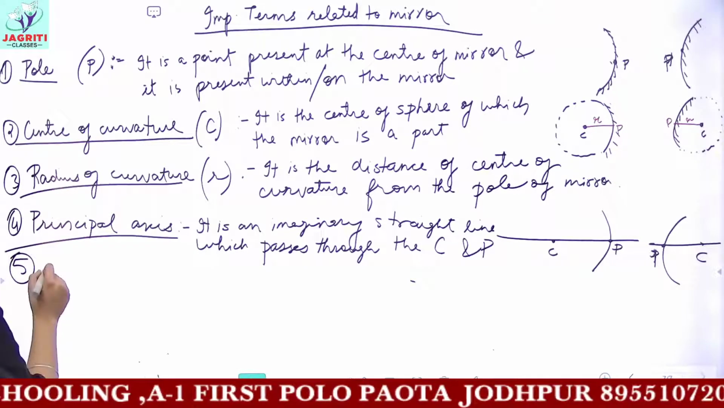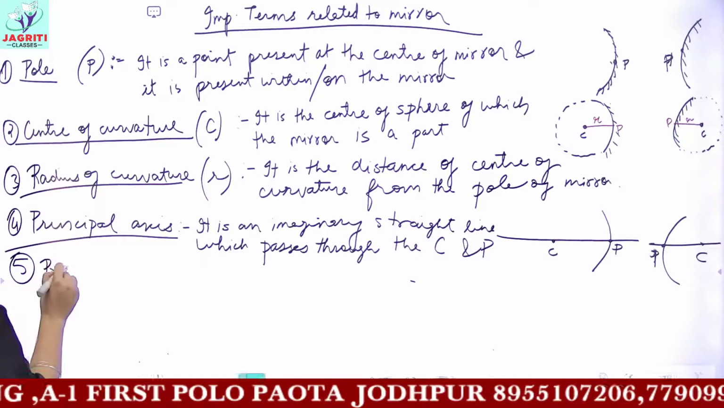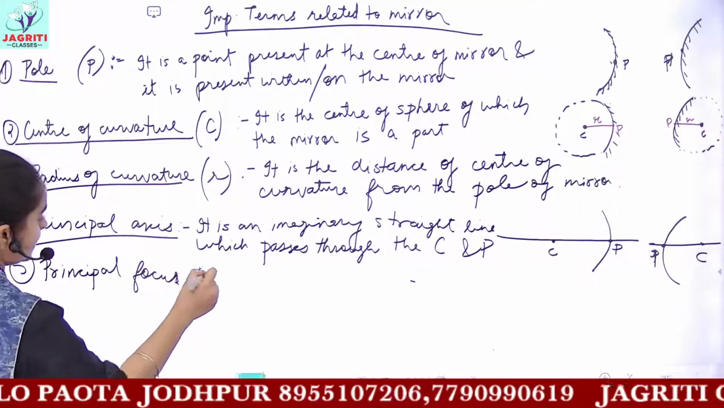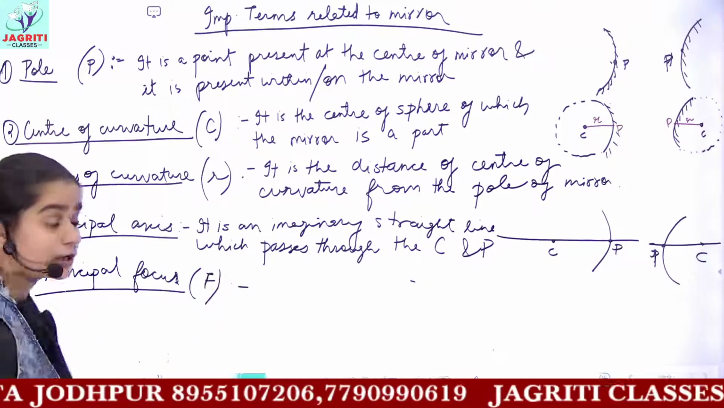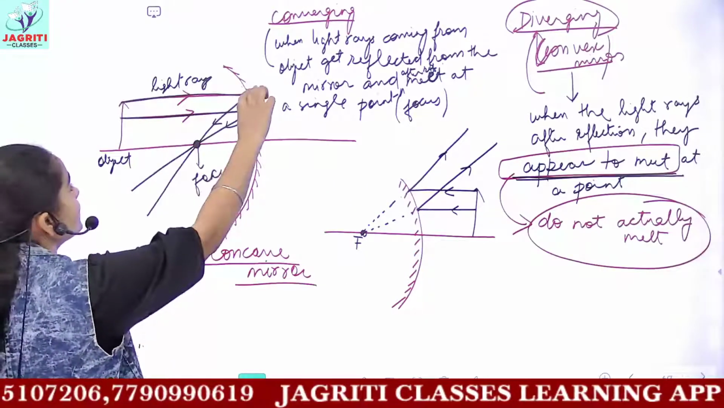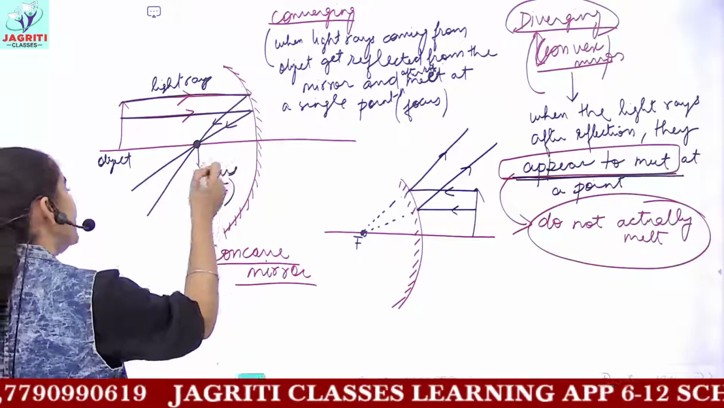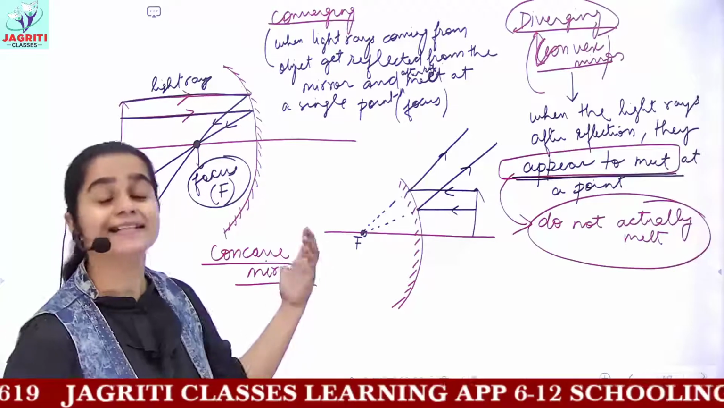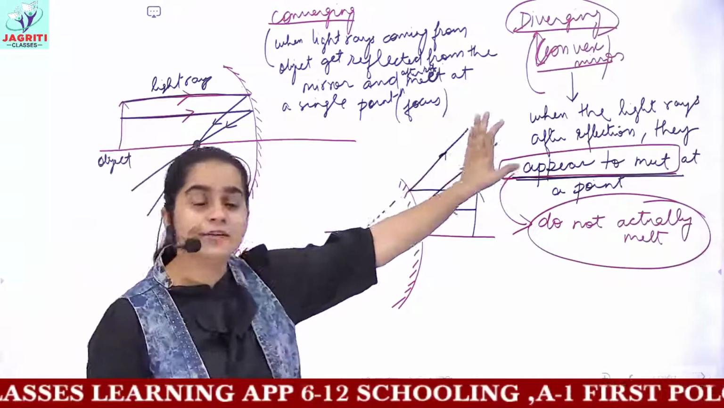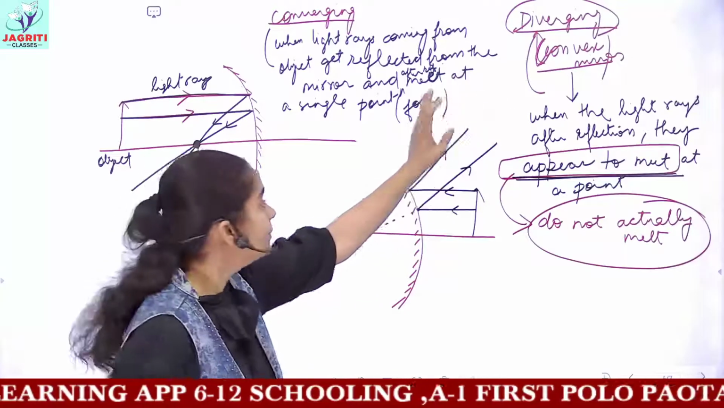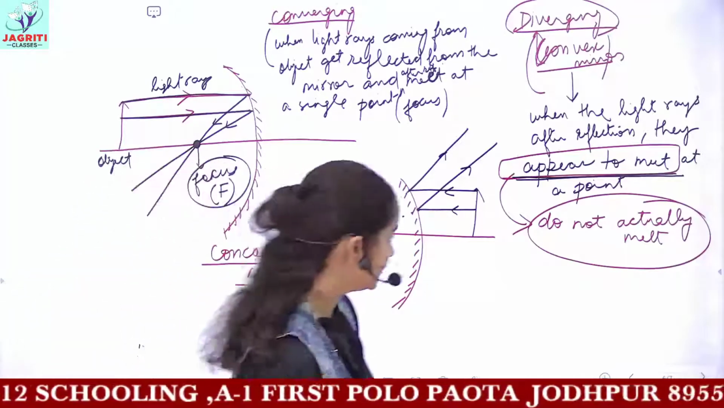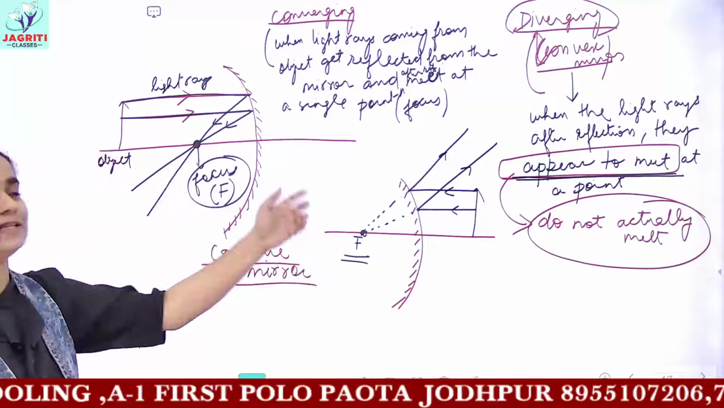Now the fifth would be principal focus. It is denoted by capital F. I discussed with you converging and diverging. I told you that when all the light rays get reflected, they meet at a point, and this point is known as focus, the principal focus. Here also you can see the rays actually do not meet when the mirror is convex or diverging, but they appear to meet at a point, and this point is known as principal focus. So this would be the diagram for principal focus. I'll not draw it again, okay?